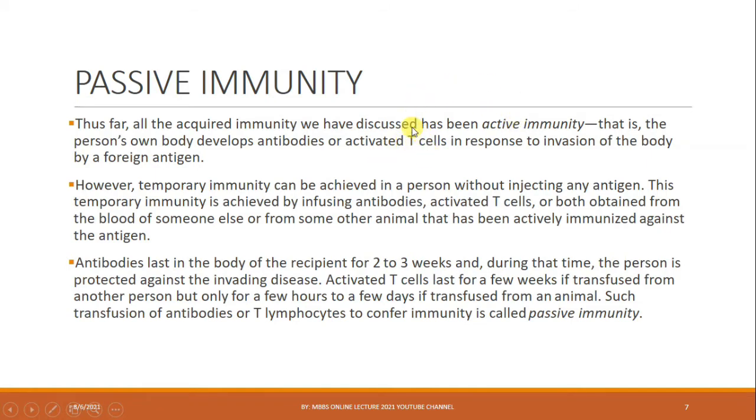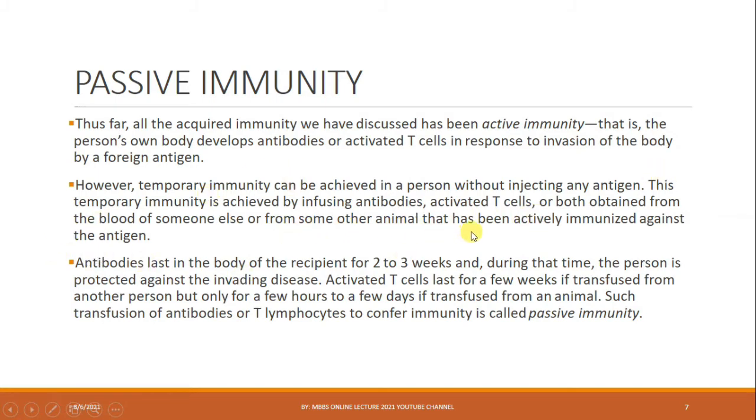Temporary immunity can be achieved in a person without injecting any antigen. This temporary immunity is achieved by infusing antibodies, activated T cells, or both, obtained from the blood of someone else or from an animal that has been actively immunized against the antigen. So what happens in passive immunity?